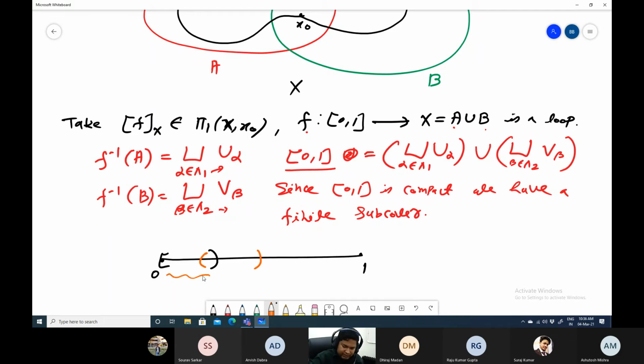And if this interval goes to A, then if the first black interval goes to A, the orange interval should go to B, because of this disjoint union. So that is an alternating kind of interval. Then another one will be this, then another one will be this form, and finally we may have this. Is that clear?